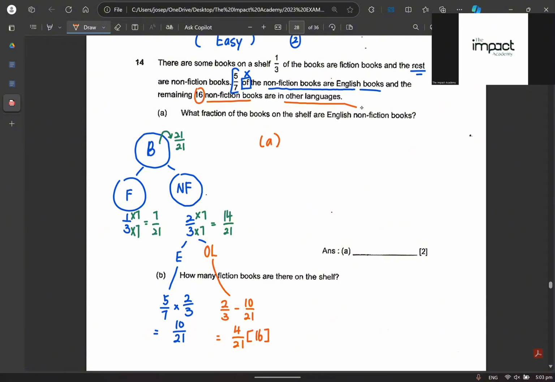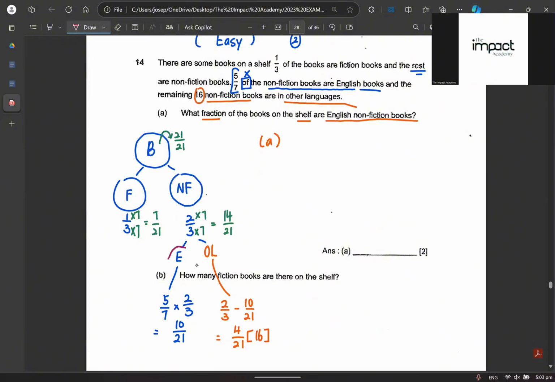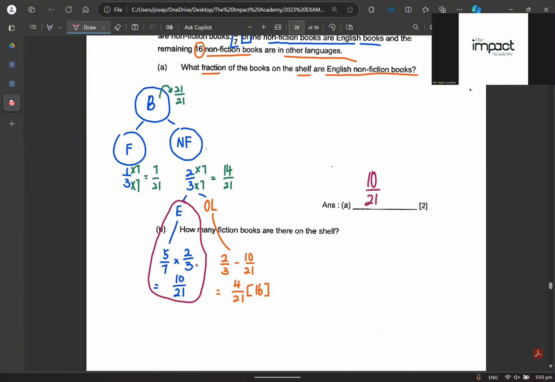So in terms of your first question, the first question says: what fraction of the books on the shelf are English non-fiction books? Cast your eyes on your English non-fiction. Isn't it true that they are just getting us to find this part over here? Agree or disagree? And that is the reason why my answer is 10/21. Okay, and with that, I can move on to option number B.